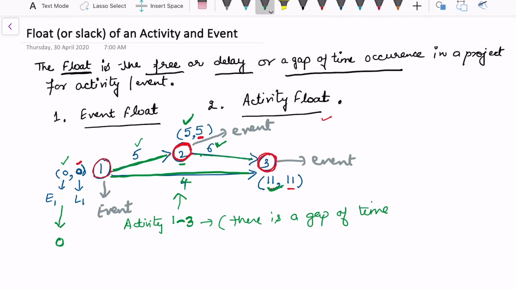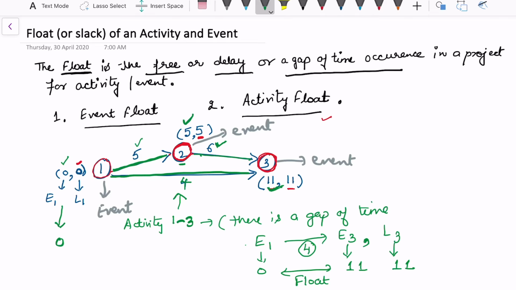Because the earliest of the first node is 0 and this activity is E3, and here the earliest is 11 days, but the activity took only 4 days, this gap is what we call float. In fact, this gap is also seen from the latest occurrence. If I look at the latest occurrence, this is L3, this is 11, and here my latest occurrence is again back to 0.